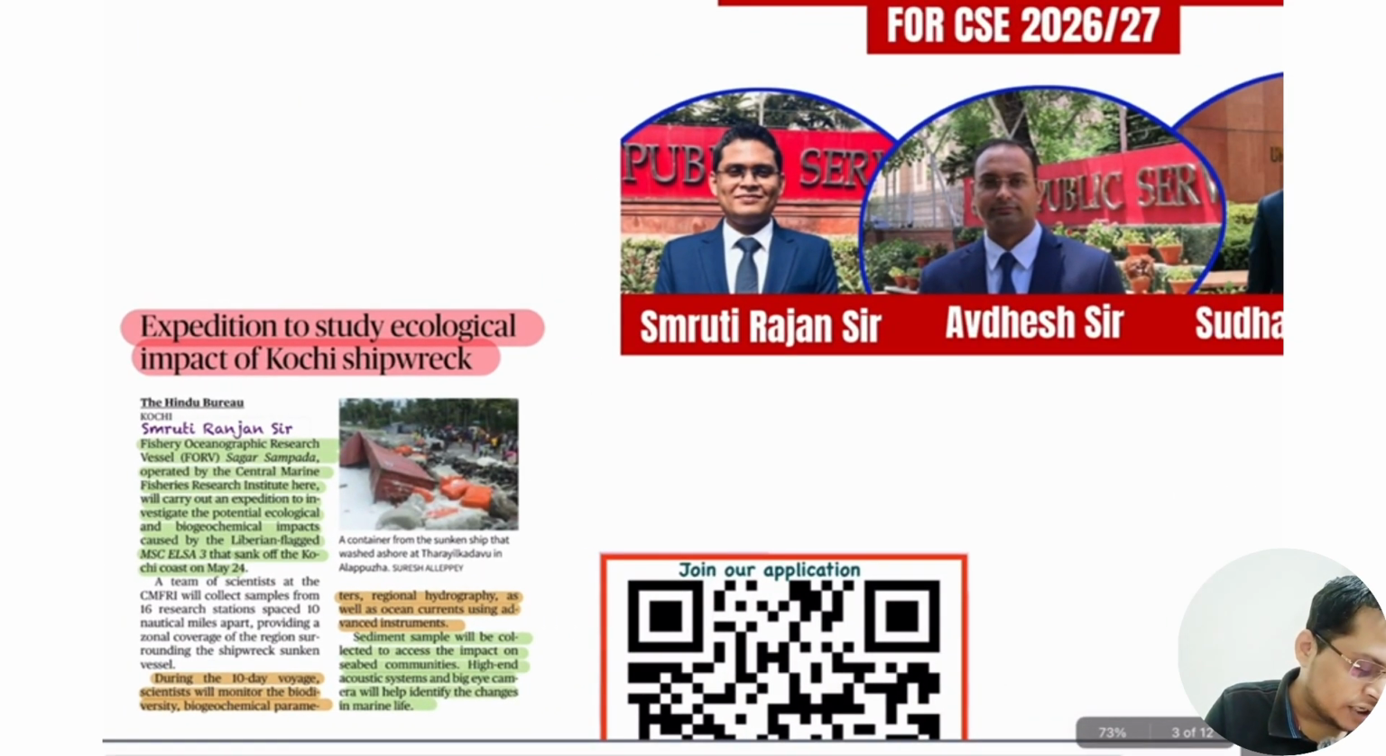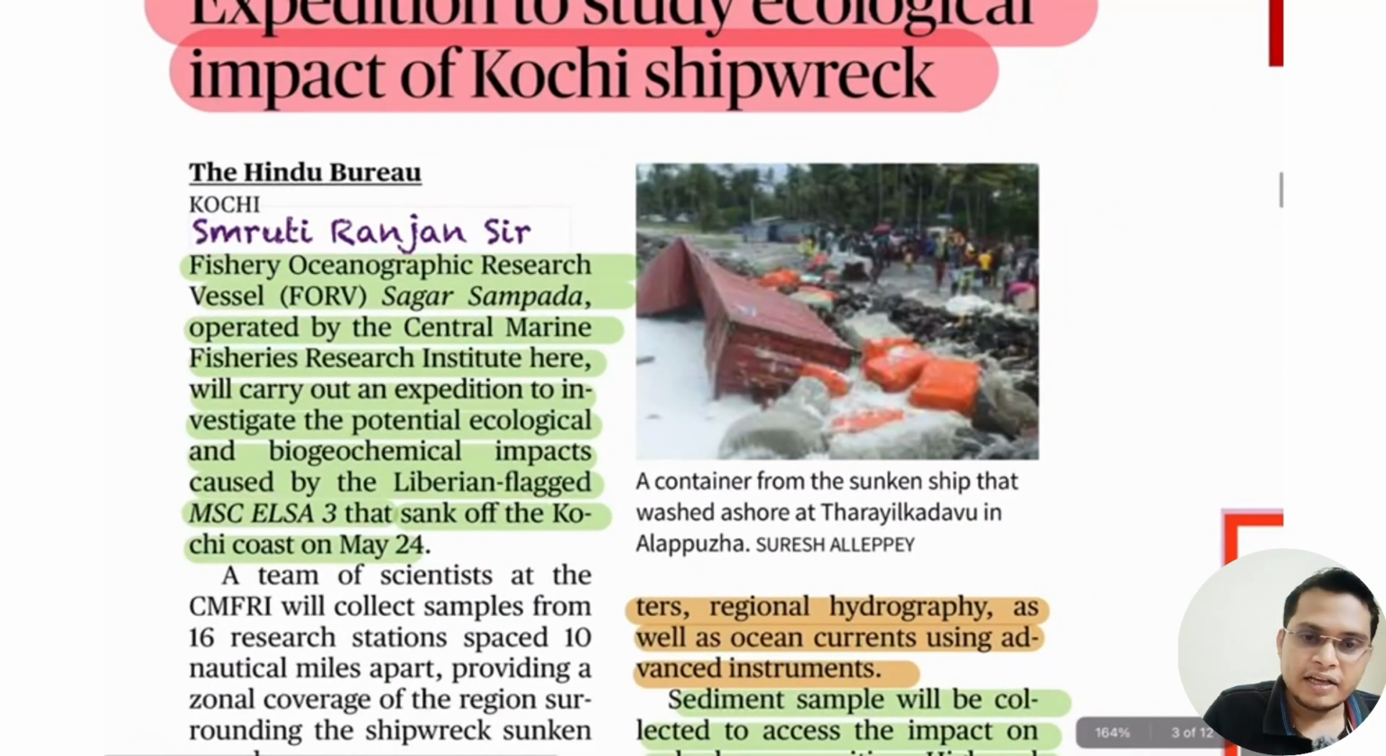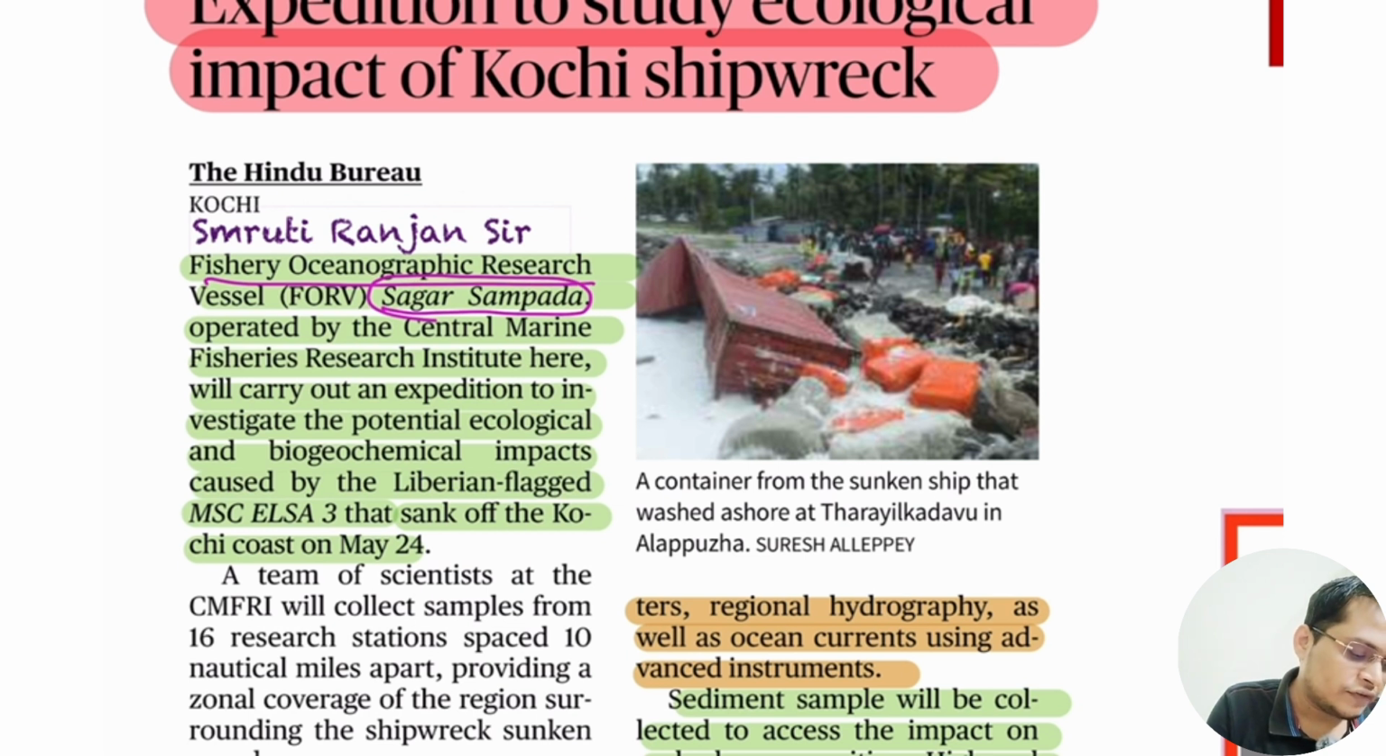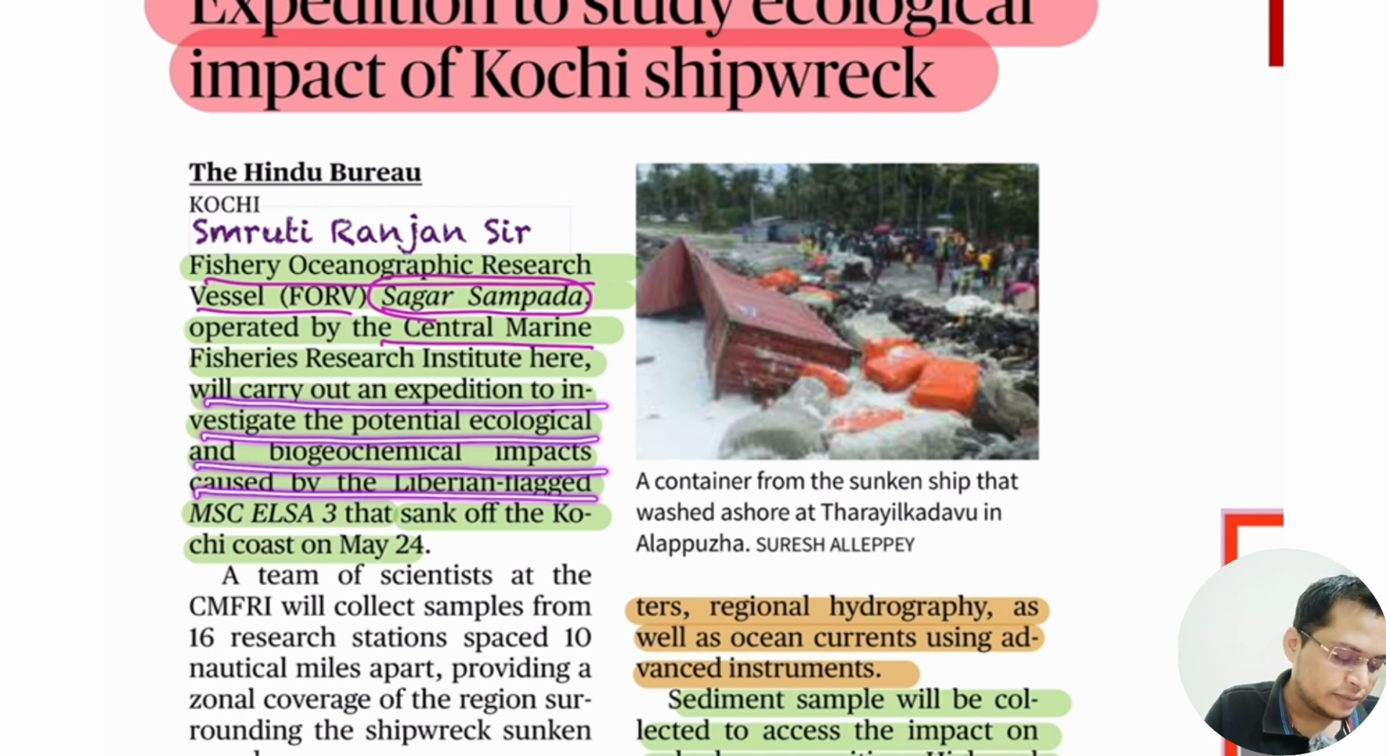So it's an artificial disaster. Next we'll see the expedition to study the ecological impact of the Kochi shipwreck. Recently a ship, the MSC Elsa 3, sank off the coast of Kerala. How it is going to impact our marine biodiversity and local people, we have to study. So the fishery oceanographic research vessel named Sagar Sampada. You need to know what Sagar Sampada is. It's a fishery oceanographic research vessel operated by the Central Marine Fisheries Research Institute. It will carry out an expedition investigating the potential ecological and biochemical impact of the Liberian-flagged MSC Elsa 3.